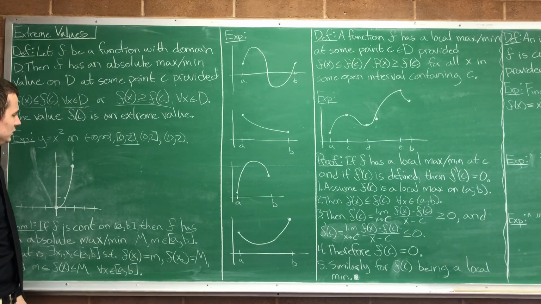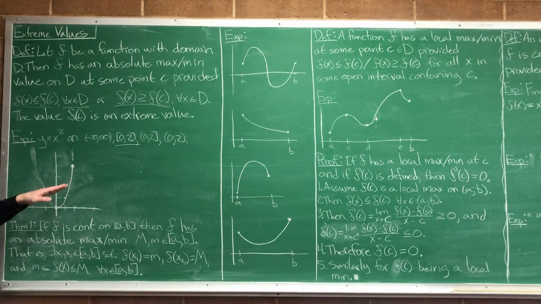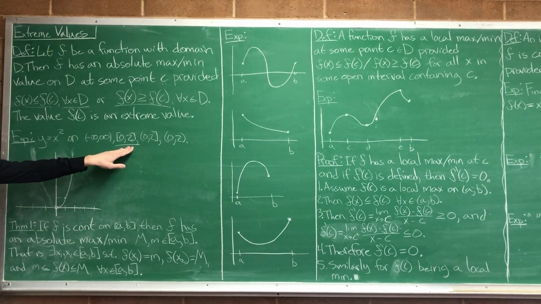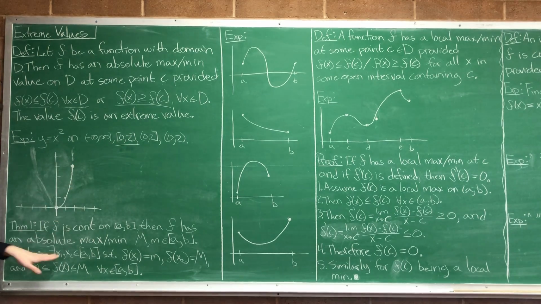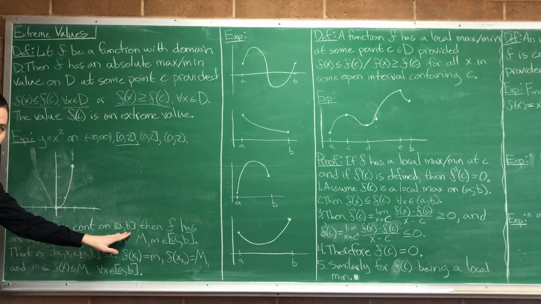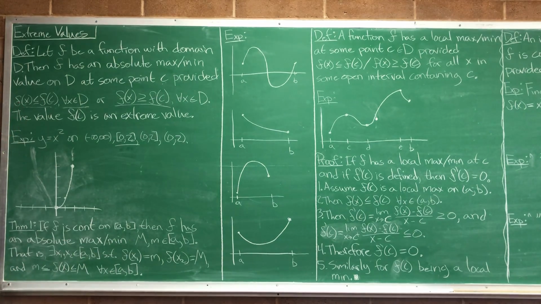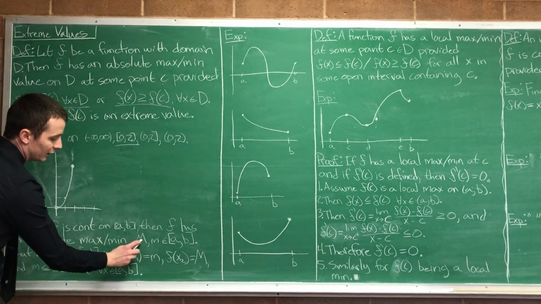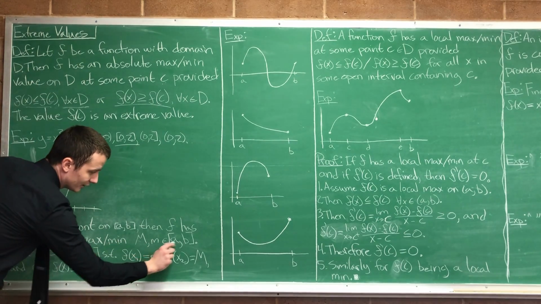What are you talking about? Oh, you can't do that. No, okay, never mind. Okay, so if it's a closed bounded interval like this, 0 to 2, or in other words, 0 to b, or a to b for a general one, then f has an absolute max and an absolute min, call them big M and little m, somewhere inside of there.